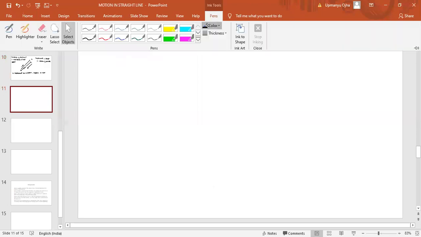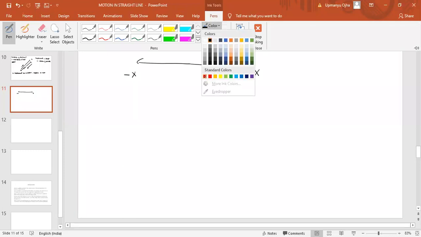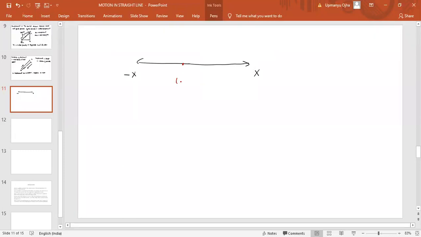Let us suppose this is the x-axis. This will be your plus x, and this is your minus x. There would be a reference point. Reference point means origin. So origin would be somewhere here, which is 0 comma 0. We can say origin or reference point.